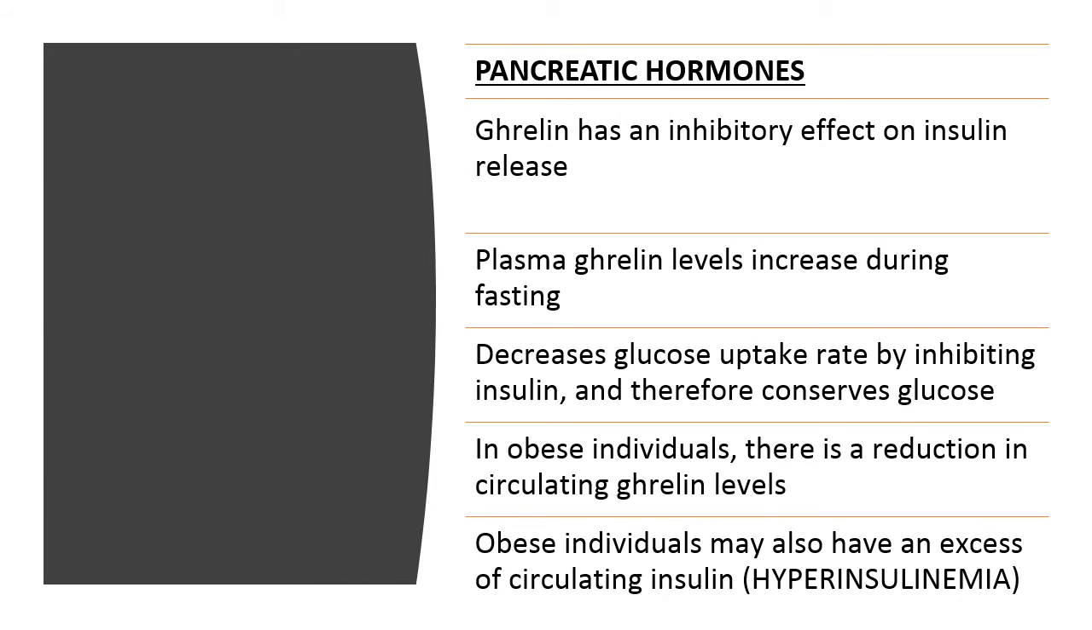So as we can see, Ghrelin interacts with other systems, including the pancreatic hormones, most notably insulin. As we know, Ghrelin levels increase during fasting in the plasma, and this means that it inhibits the uptake of glucose by the cells, promoting glucose sparing. In obese individuals, there is a reduction in circulating Ghrelin levels, and this may explain why they have a higher excess of circulating insulin in relation to circulating glucose in their system. So as we can see, Ghrelin interacts with all other systems, as do most of the hormonal systems, endocrine systems in the body.